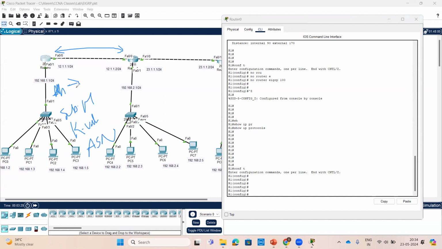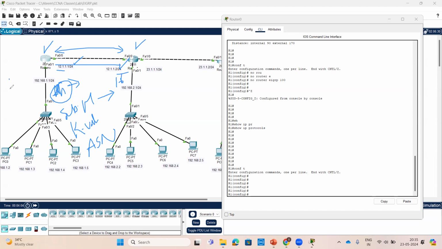Authentication is not required. Sometimes if you configured authentication on both ends, then only it is required. If you are not configured, no issue. If you are configured authentication, it will be matched. By default, no need to configure also, no issue. And the required thing is subnet mask, whichever you are using. Like 12.1.1.1 with slash value 24, and here also slash value is 24, then only it will match. If I'm taking slash value 16 here, it will not form the neighborship.